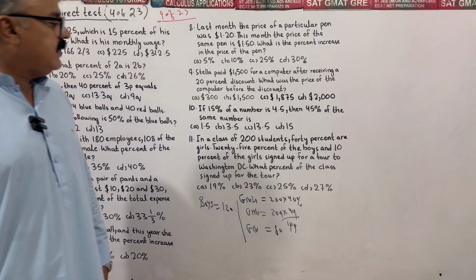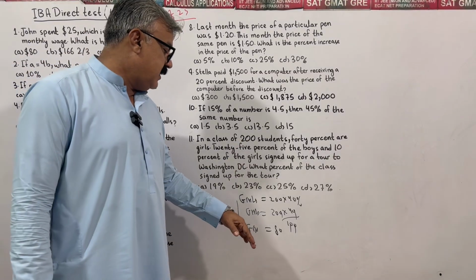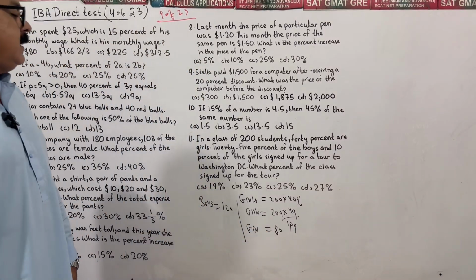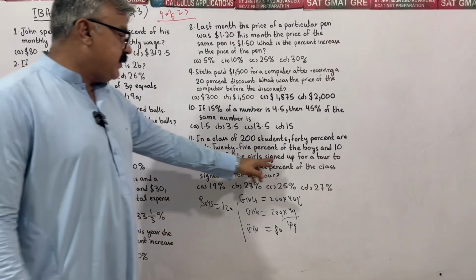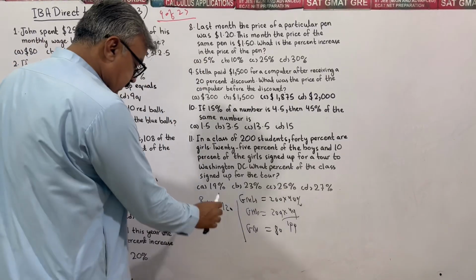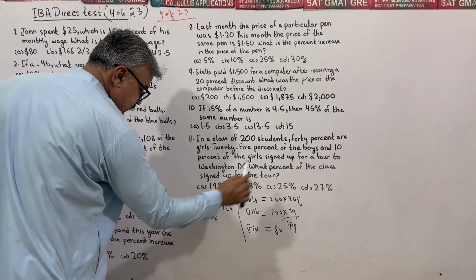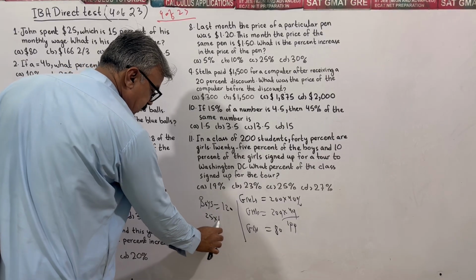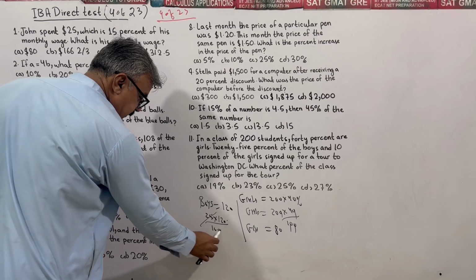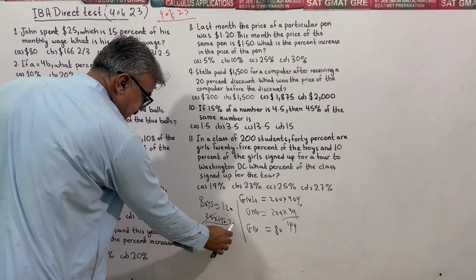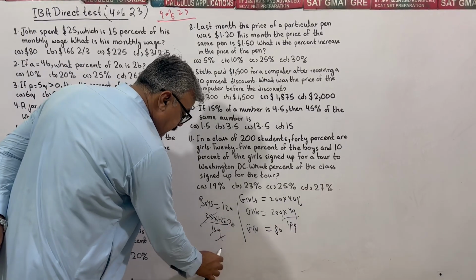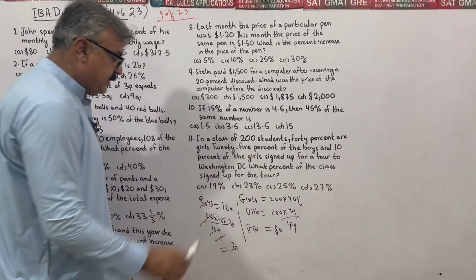In a class of 200 students, 40% are girls. 40% of 200 is 80, then the remaining 120 are boys. Proceeding one step further, find 25% of the boys who signed up for the tour to Washington DC. 25% of 120: to remove percent, divide by 100, that gives 30. So from 120 boys, only 30 signed up for the tour.